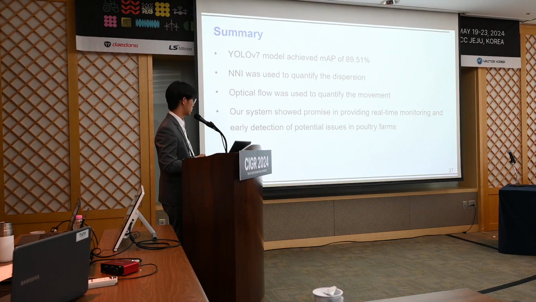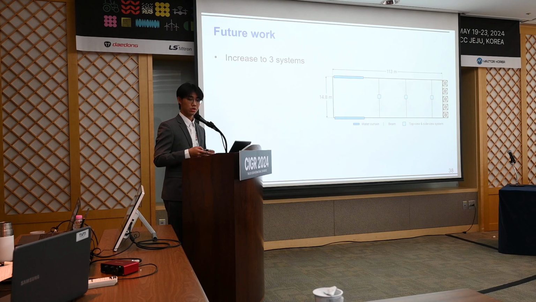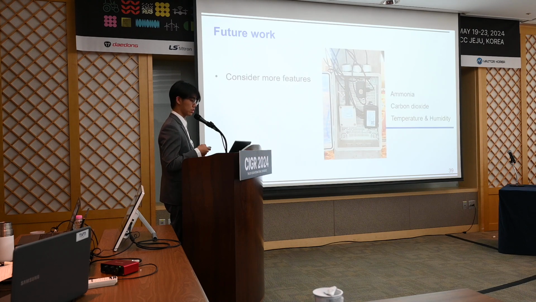A short recap of our research. Our system shows promise in providing real-time performance monitoring and early detection of potential issues in poultry farms. In future, firstly, we will increase to 3 systems to get a comprehensive analysis throughout the whole chicken coop. And secondly, we will consider more features such as ammonia, carbon dioxide, temperature, and humidity to help us find the reason why chickens behave abnormally.